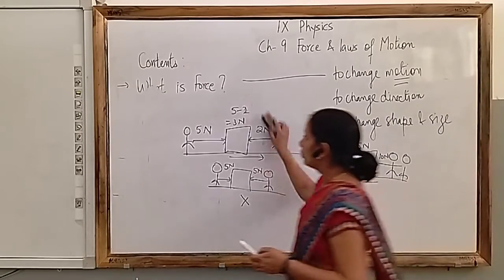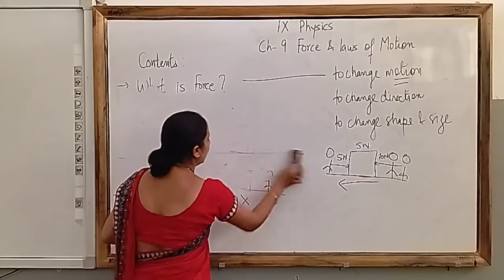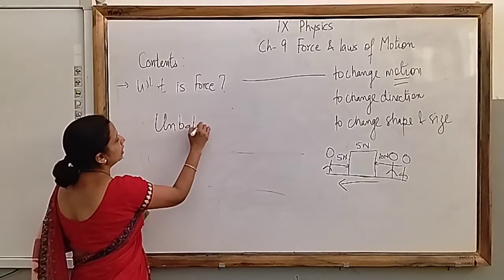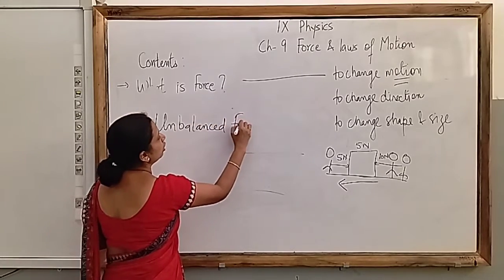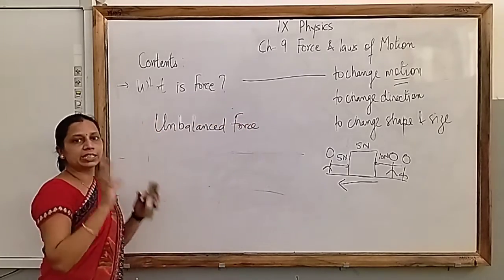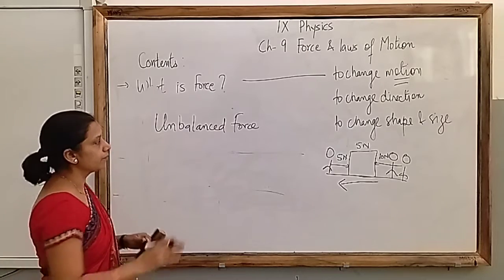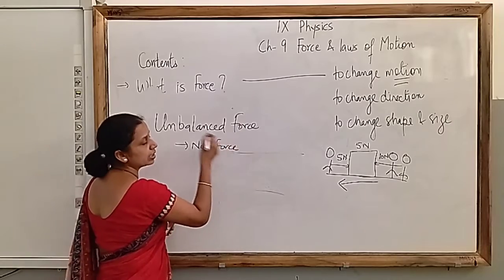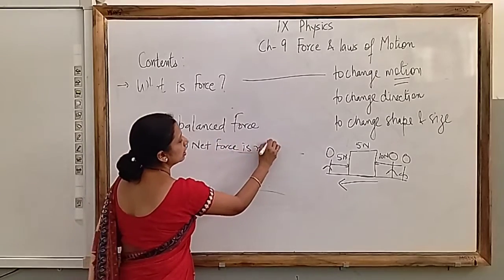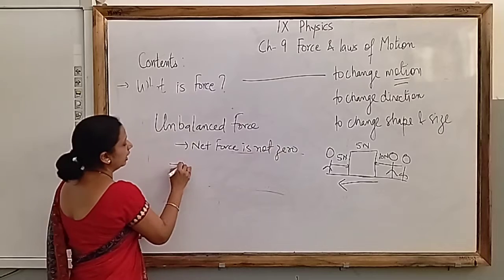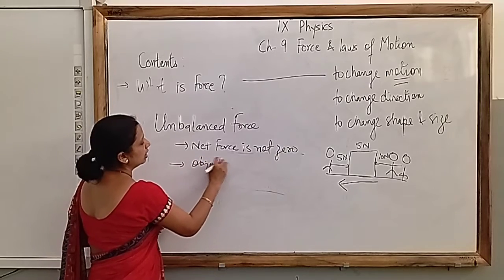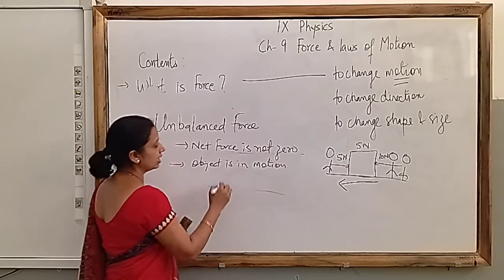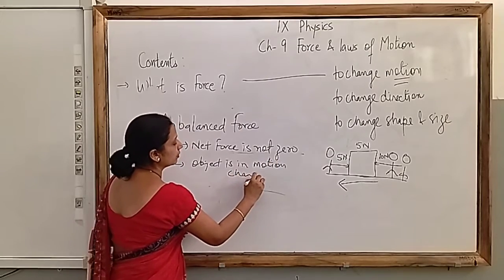So, definition of balanced and unbalanced. Whenever you talk about unbalanced force, you have to take into consideration all the forces acting on that system. Okay, so unbalanced force: net force, or you can say total force, is not zero, and object is in motion. Either you can write object is in motion or it changes its position.